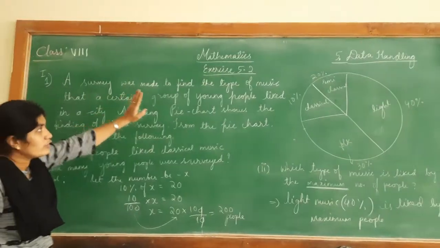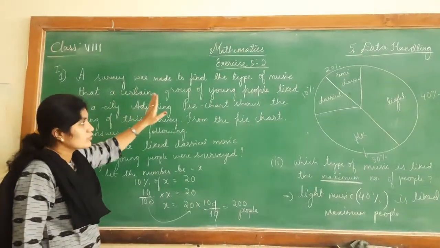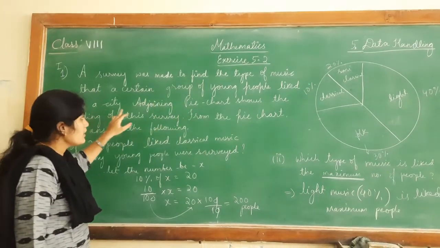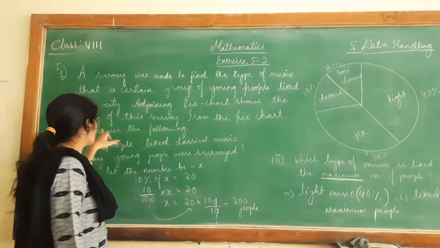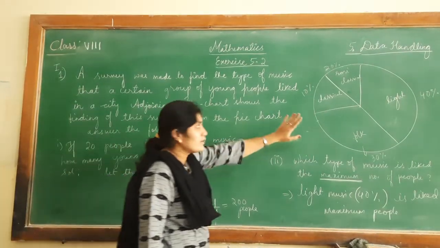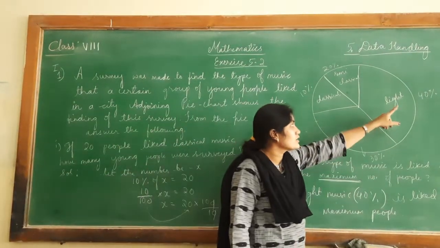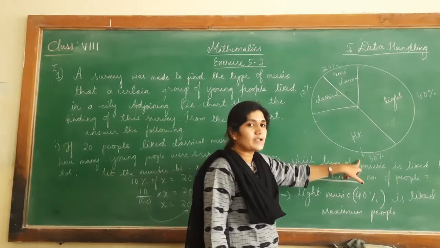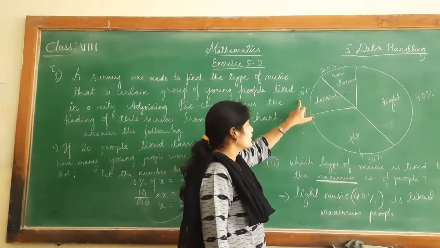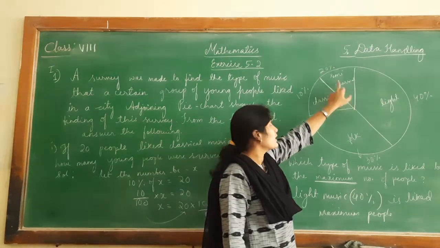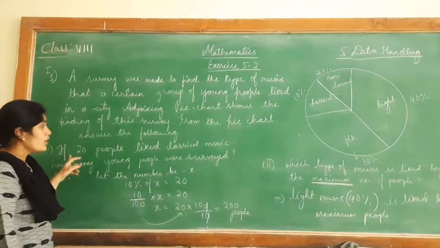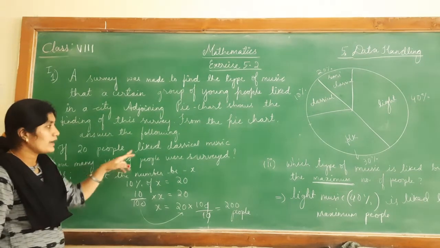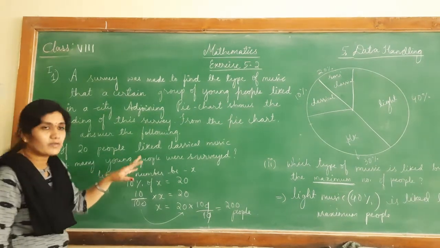A survey was made to find out the type of music that a certain group of young people liked in a city. The adjoining pie chart shows the findings of this survey. From the pie chart, answer the following questions. Light music is 40%, folk music is liked by 30%, classical music by 10%, and semi-classical by 20% of people. Question 1: if 20 people like classical music, how many young people were surveyed?